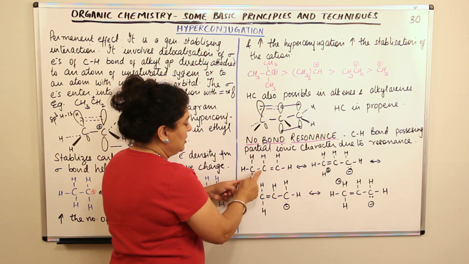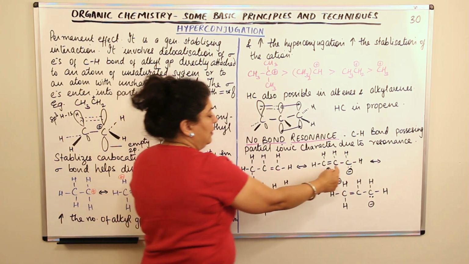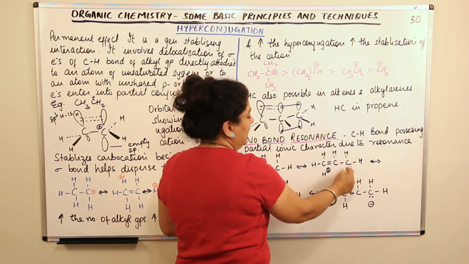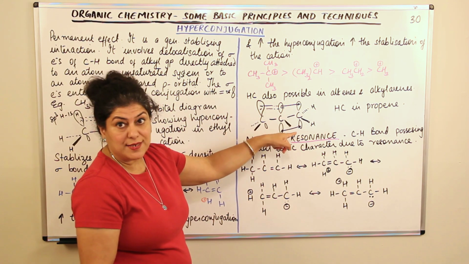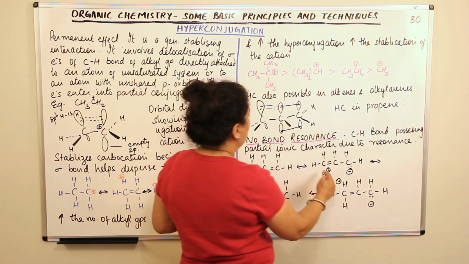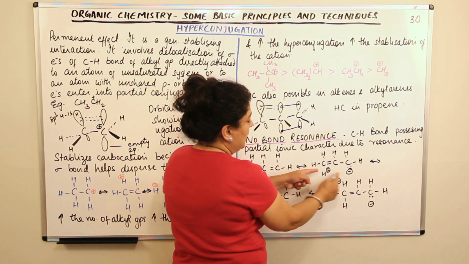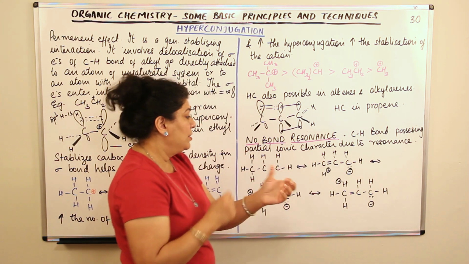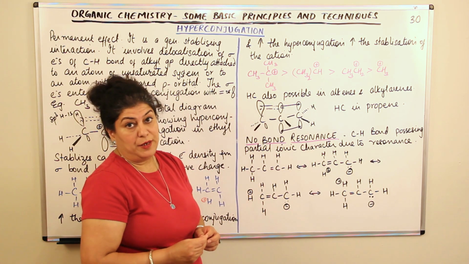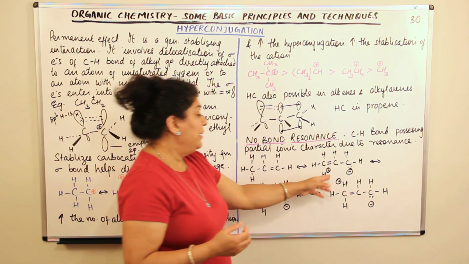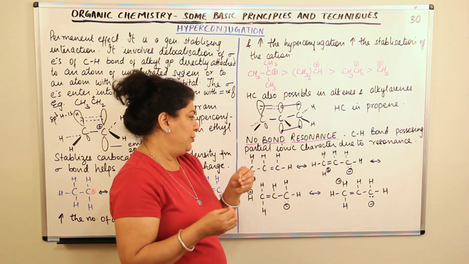So as soon as this forms a double bond, the double bond here moves to this carbon, giving it a lone pair of electrons, and the negative charge comes on this carbon. So a negative charge will be formed on this carbon, and you have a polarity created in the molecule, positive charge on the hydrogen and negative charge on the carbon. If you really look, the hydrogen which is positively charged is not actually bound to the molecule.